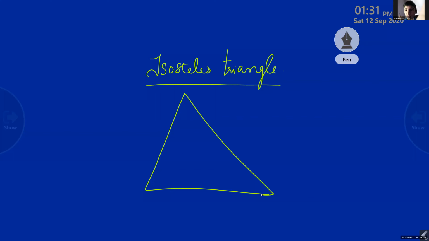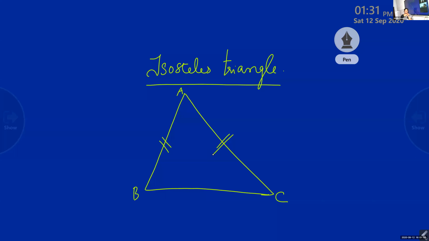Ma'am, only two sides are equal and two angles are the same. Very good. Only two sides are equal, and they have two angles equal. If any two sides of a triangle are equal, then we can call that triangle an isosceles triangle. That means, suppose AB is equal to AC, it is called an isosceles triangle. Sometimes AC will be equal to BC, then also the triangle is isosceles. This you have studied last year.